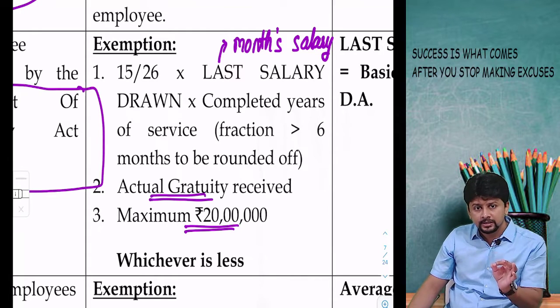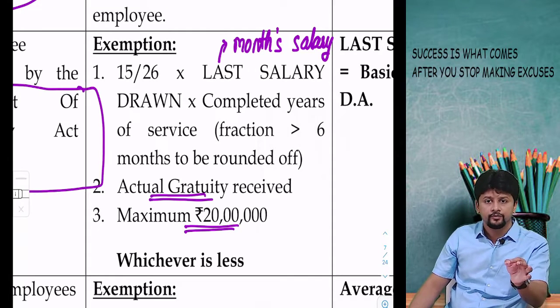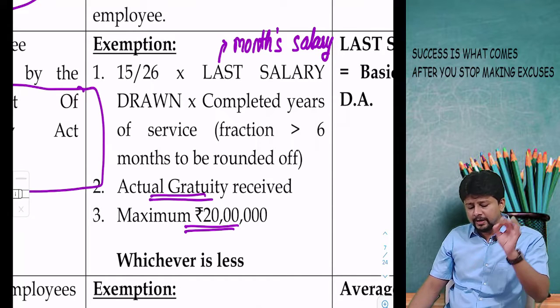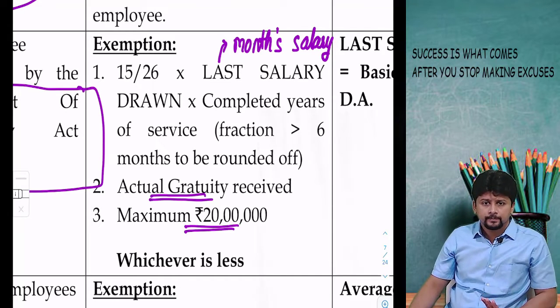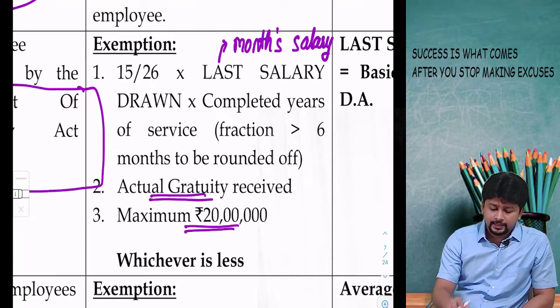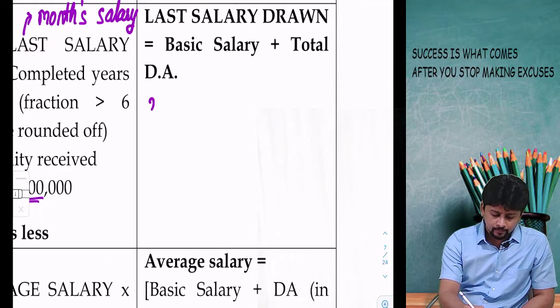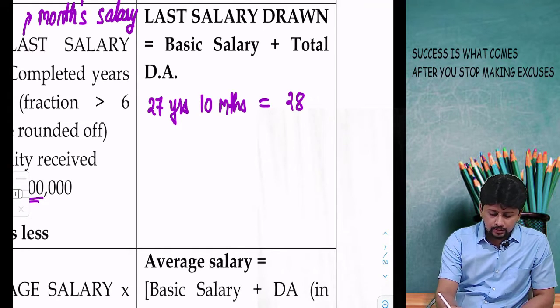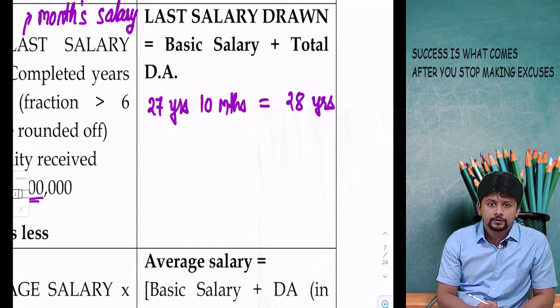So take the last month's salary, divide by 26, multiply by 15, multiplied by completed years of service. If your completed years of service is a fraction, 27 years and 10 months, then it will be rounded off to 28 years.